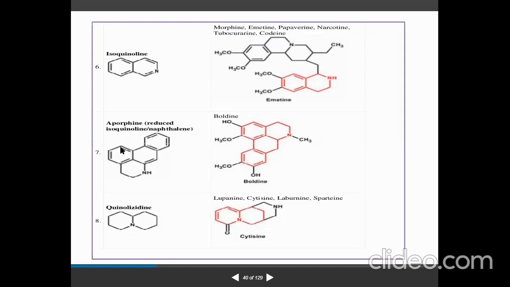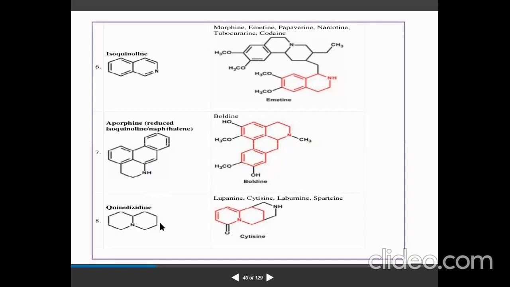Coming to the seventh one, the reduced isoquinoline or aporphine. Boldine is the example here. You can see the structure, the nitrogen atom will be here. So that comes under aporphine.